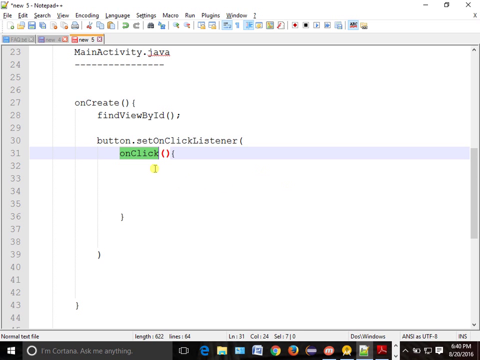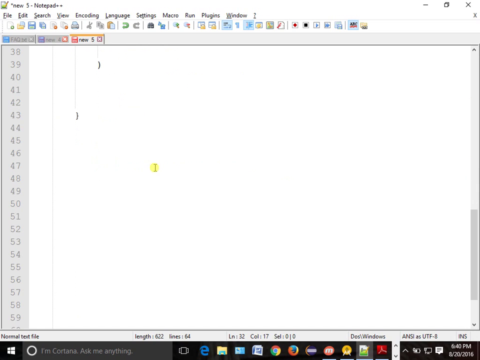Before starting, we have to create the async task, right? So we'll go here and we will create one of the async task classes. We give some name called MyAsync. MyAsyncTask extends AsyncTask, something like this. Because AsyncTask is a class, right? So what is the keyword we use? Extends.